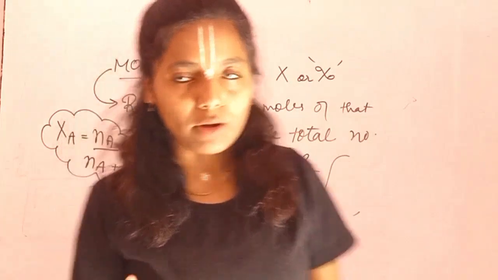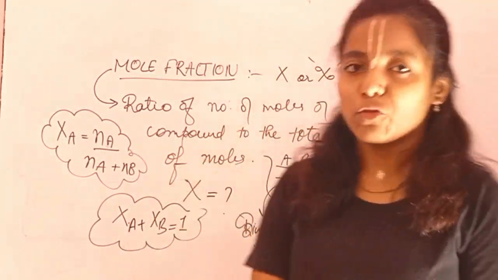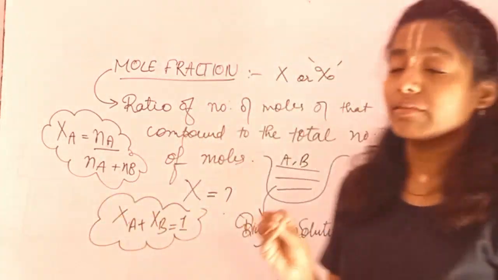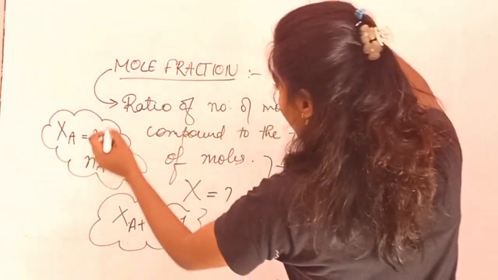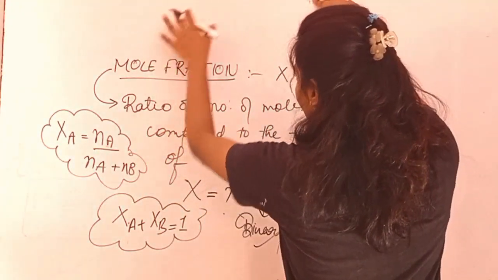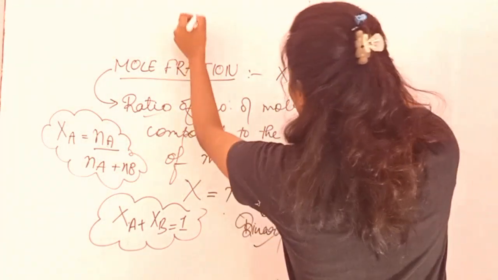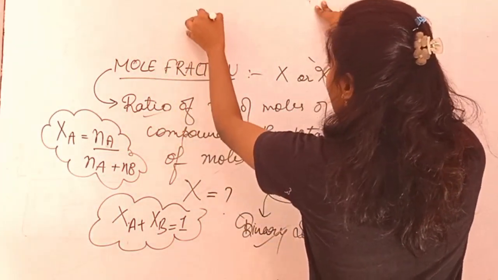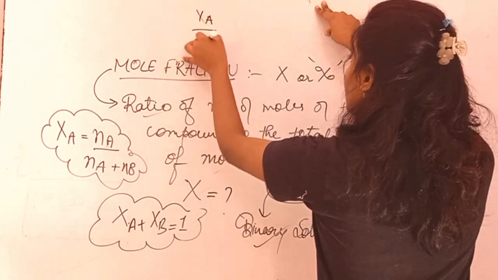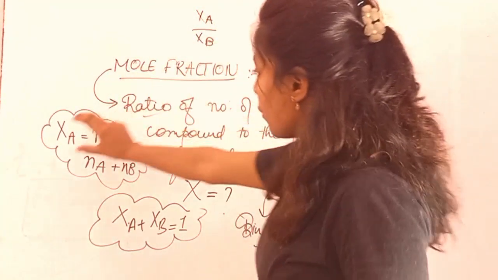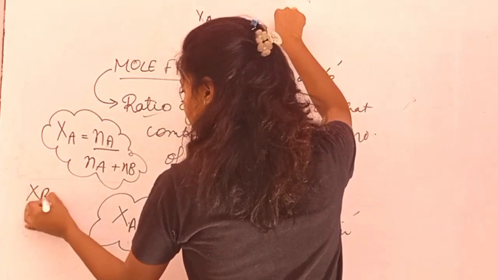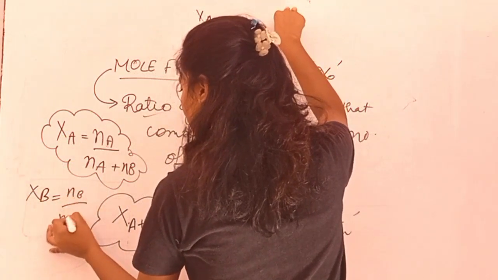Two things are important. Does mole fraction have some unit? No, mole fraction is unitless. And one more thing is important: whatever the ratio is, it similarly goes when you deal with the ratio of mole fractions of the two compounds. Here you could have XA, and here XB, that is n of B upon n of A plus n of B.